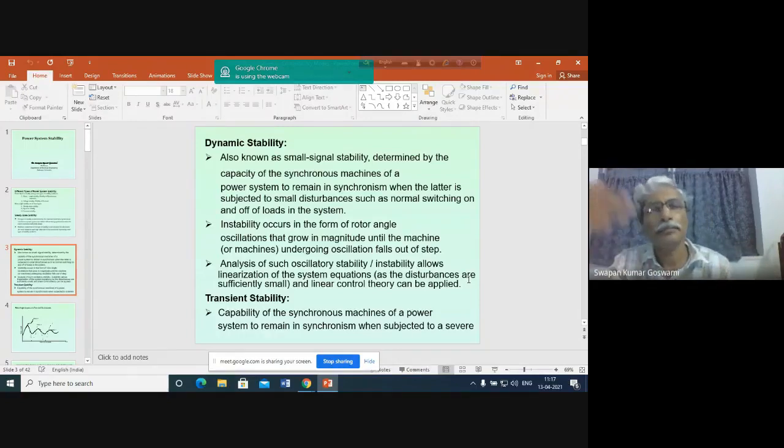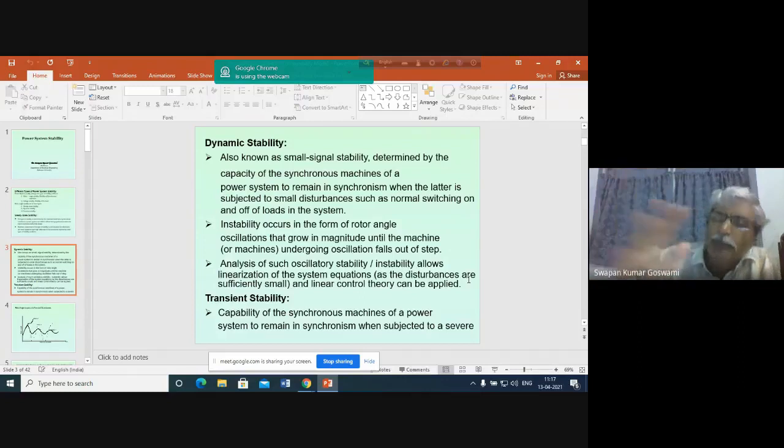Maybe as more and more generators are included in the system, obviously those things will also be investigated and discussed. For example, as more and more wind generators are included in the system, we will have to discuss the stability of those generators as well.